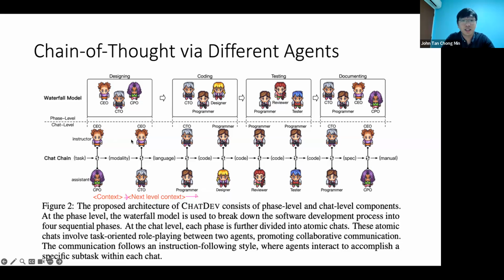So each of these two people, when they talk to each other, they are just one part of the structure of the entire generation. So towards the end, you will get Python code because that will all be conditioned on the context, which is like I want Python code, I want to create a Pygame. So I quite like this idea, right? But the way they implement it, I don't think the conversation approach is the best way. Let's see why.